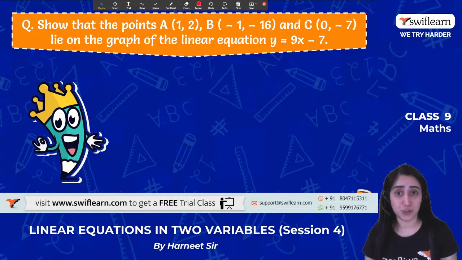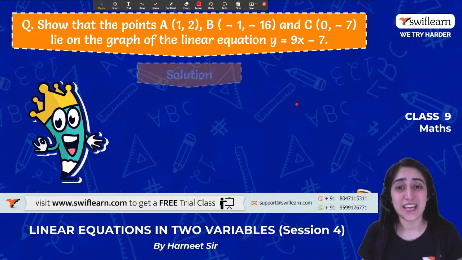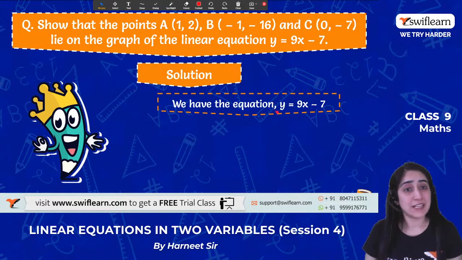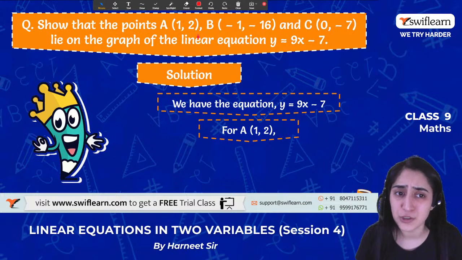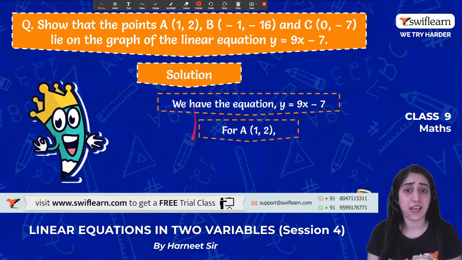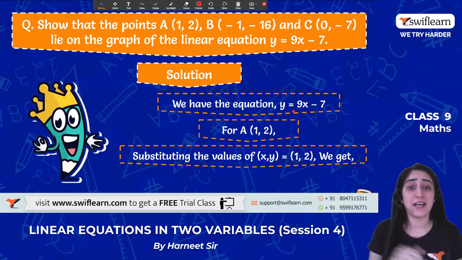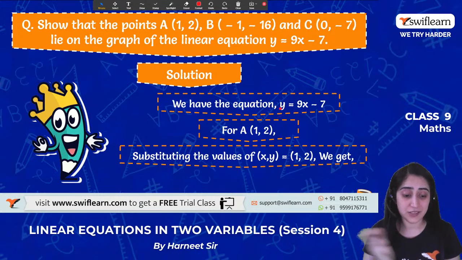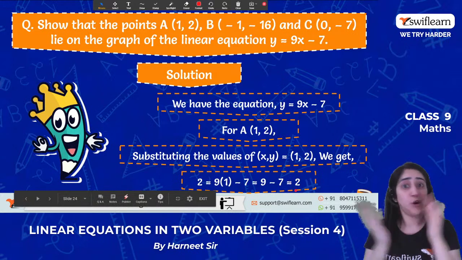Is it a solution or not, right? That's what it means. So let's see what I will do. I'll take the equation and the first point A(1, 2), and put it here: x is 1 and y is 2. Putting that, the left-hand side remains 2, whereas the right-hand side becomes 9 minus 7, that is 2. So both are equal.